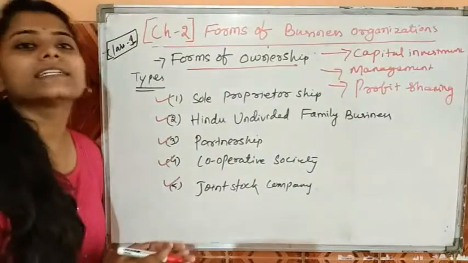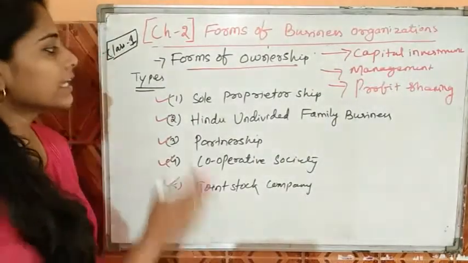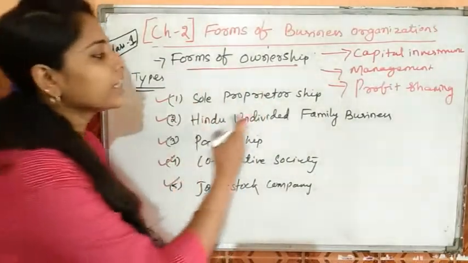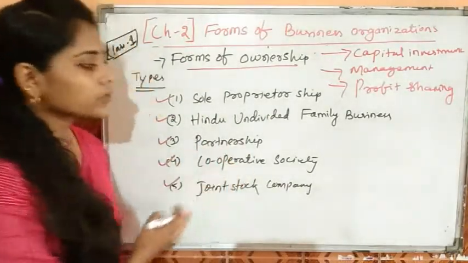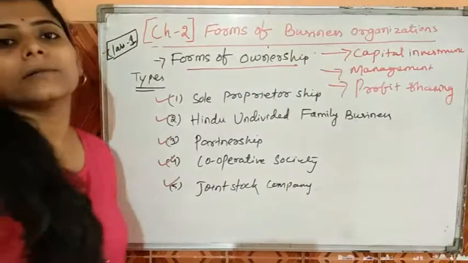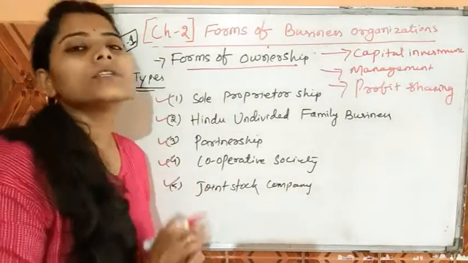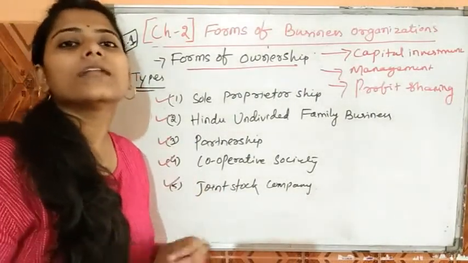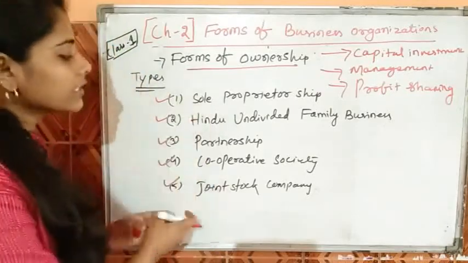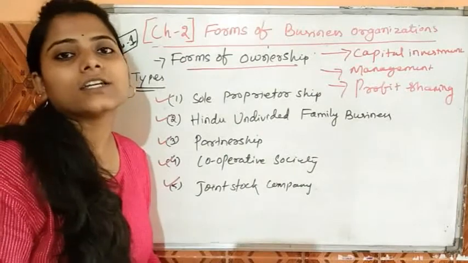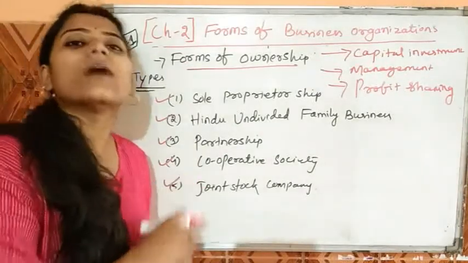And these are basically the forms of business organization, that is sole proprietorship business, Hindu undivided family business, partnership business, cooperative society business, and joint stock company. That means the forms of business organization means when we decide to do a business, then we can do these 5 types of business. So let's discuss these one by one.